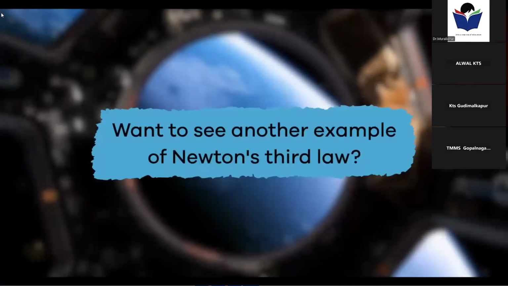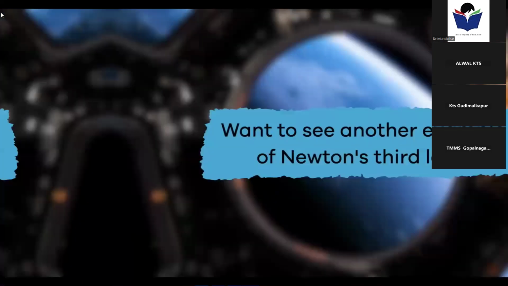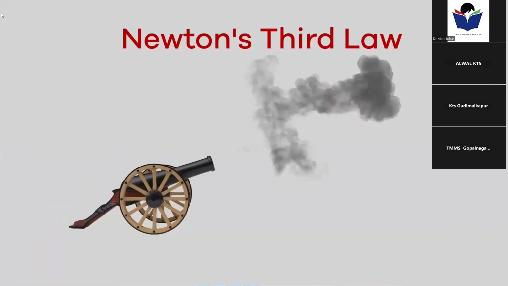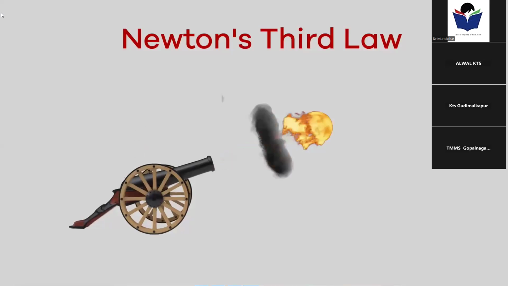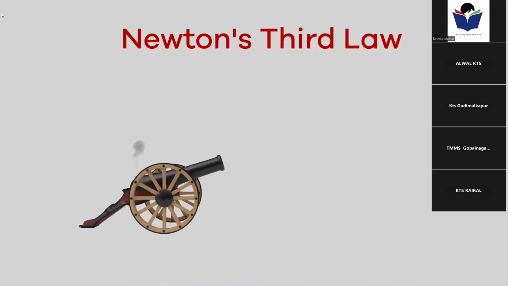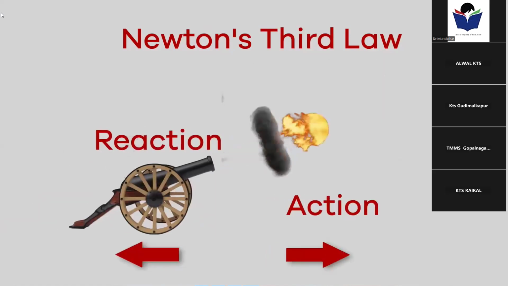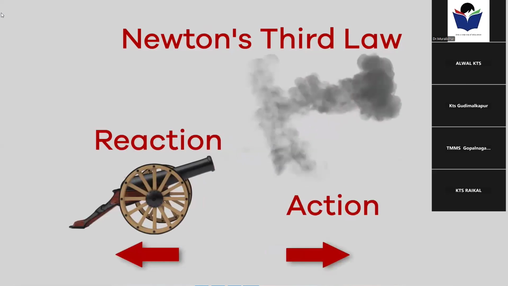Want to see another example of Newton's third law? What do you notice? This time, let's slow things down and see if we can identify the action and reaction force. Did you notice that the cannon moved backward when the cannonball shot forward?